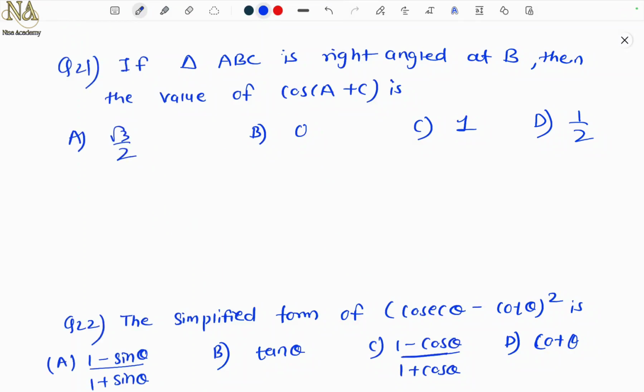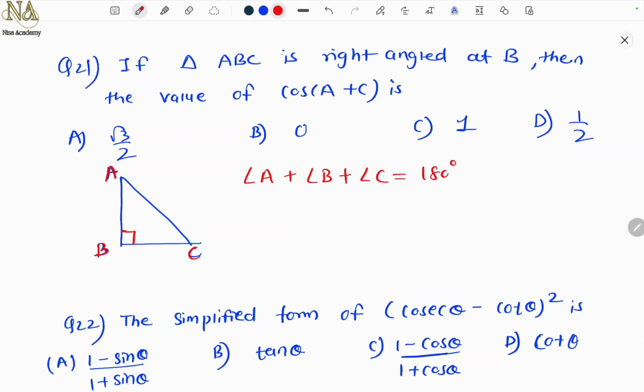Question number 21. If triangle ABC is right angled at B, then the value of cos (A plus C) is. So triangle ABC, right angle at B. They are asking us to find cos of A plus C. Now B is 90. So how much will be A plus C? Obviously it will be 90 only. Because the sum of the angles of a triangle is how much? 180. Angle A plus angle B plus angle C is 180. Angle sum property.